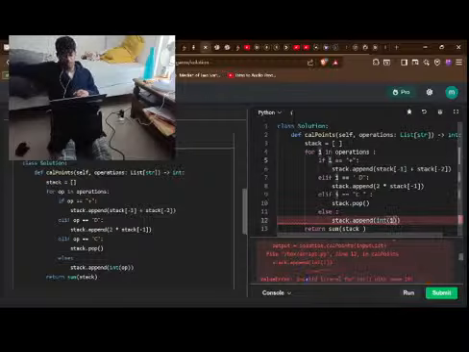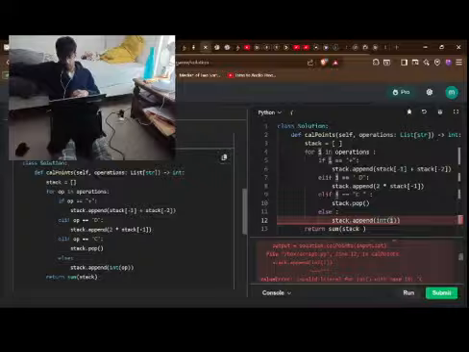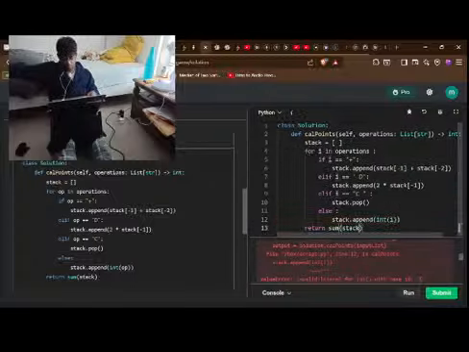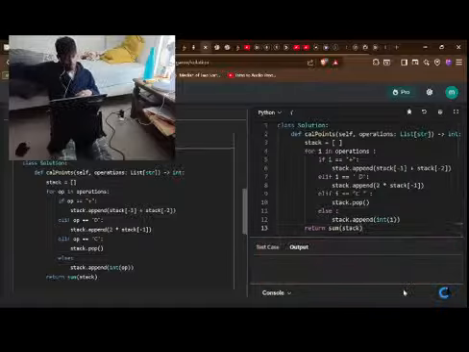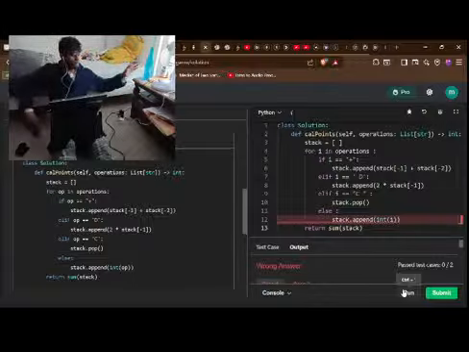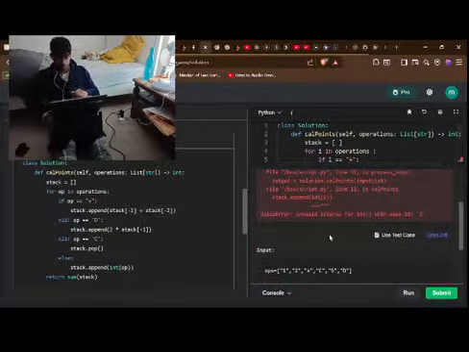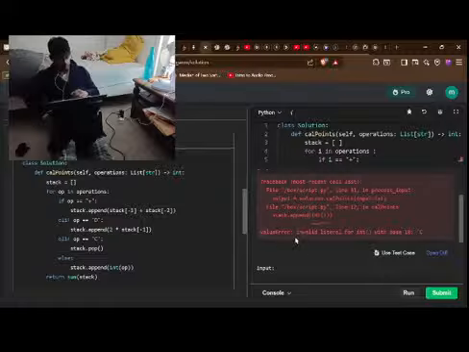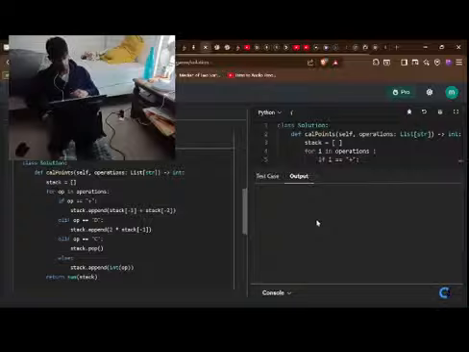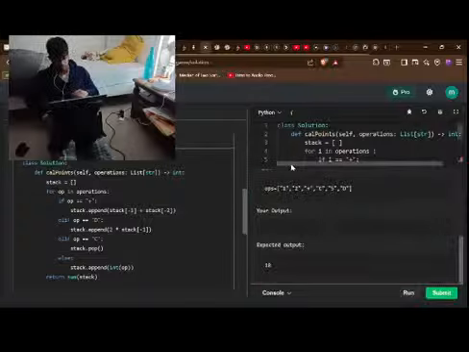It's exactly the same code. Literally, what is going on?